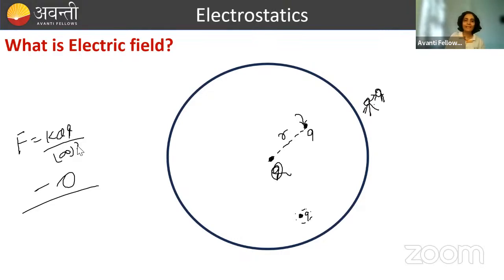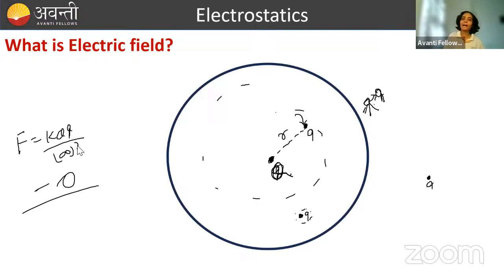So scientists said that because of this charge, capital Q charge, in its space there is something, and that something is interacting with any external charge coming and applying force. ठीक है, और उसी something को उन्होंने क्या बुलाया? Electric field. So scientists started telling कि if there is a charge, so in its vicinity, in its surrounding, its effect will be there. And that effect physically they showed with the help of electric field.